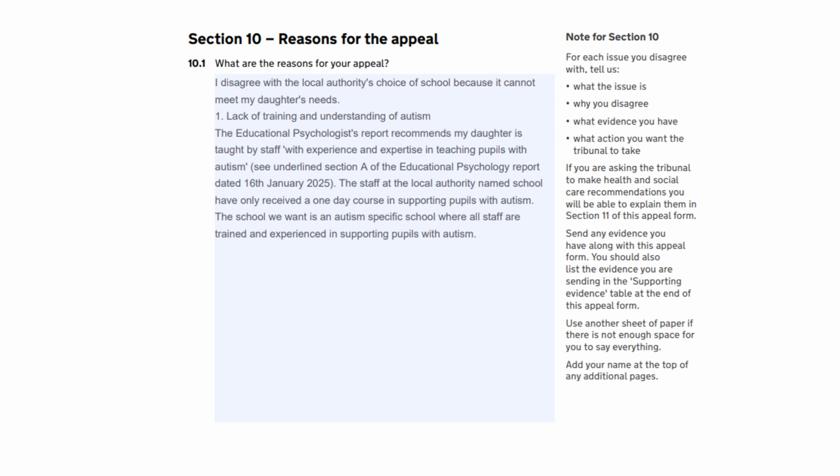So number 1, lack of training and understanding of autism. And the parent says the educational psychology report recommends my daughter is taught by staff with experience and expertise in teaching pupils with autism. The parent then refers to an underlined section of an educational psychology report that she's sending in as evidence. The parent then continues to explain why she's not happy with the local authority choice of school and states that the staff at the local authority named school have only received a one-day course to support pupils with autism. The school they want to see is an autism-specific school where all staff are trained, experienced in autism.